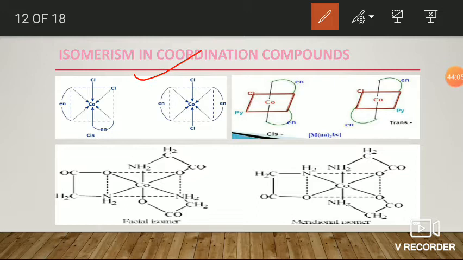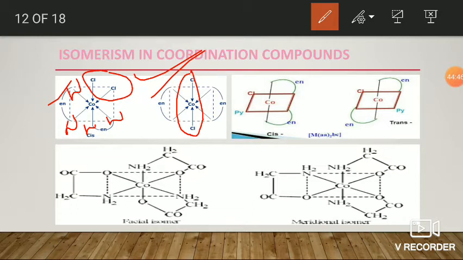Okay, fine. Next, here the first picture is an example for M(AA)2B2. AA means symmetrical bidentate ligand. Here en is ethylenediamine, where both donor atoms are nitrogen, so it is a symmetrical bidentate ligand. Here B2 is chlorine. Here the two chlorines are side by side, so it is cis. Here they are opposite, so it is trans.